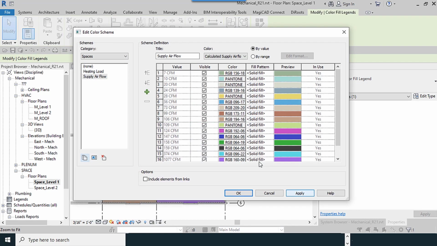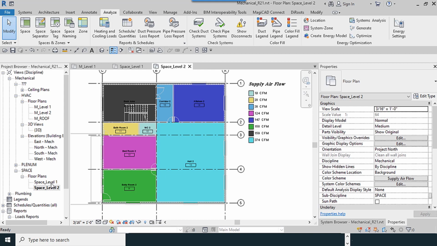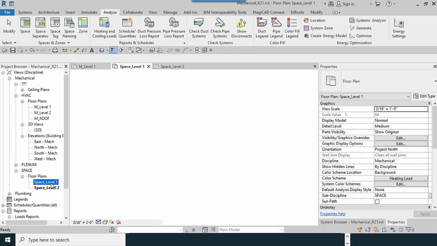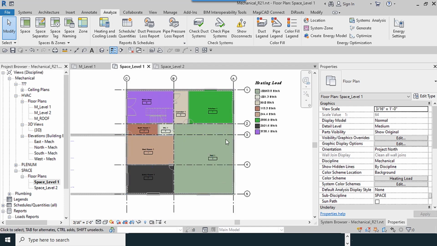Select, edit. OK. Like this. We consider supply and calculate it, and also heating. As an exercise, you can do cooling and other parameters which are available. This lesson will continue.